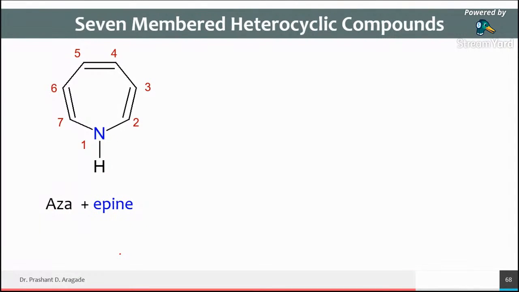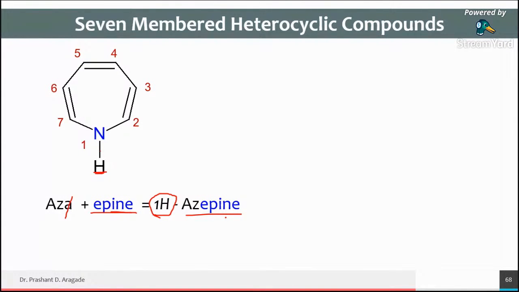And INE is for unsaturated. So epine: replace this A with epine, and it becomes azepine. And 1H. Why 1H? Because at the one number position there is an extra hydrogen. So the name of this compound is 1H-azepine.